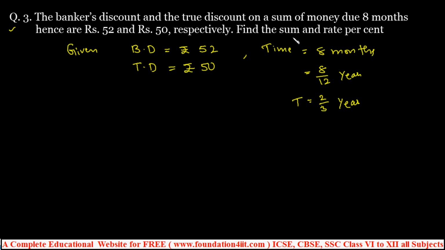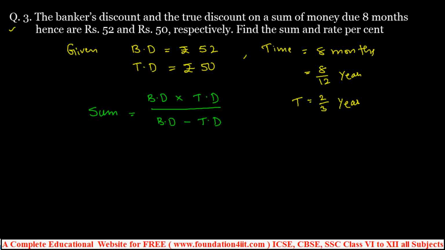Now find the sum and rate percent. We have the formula to find the sum: sum is equal to banker's discount into true discount by banker's discount minus true discount.